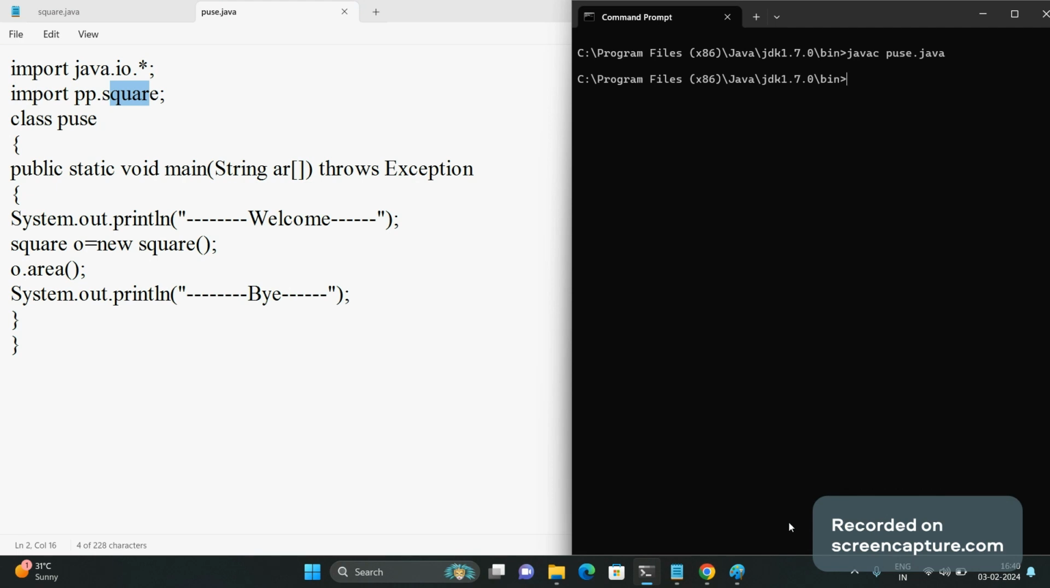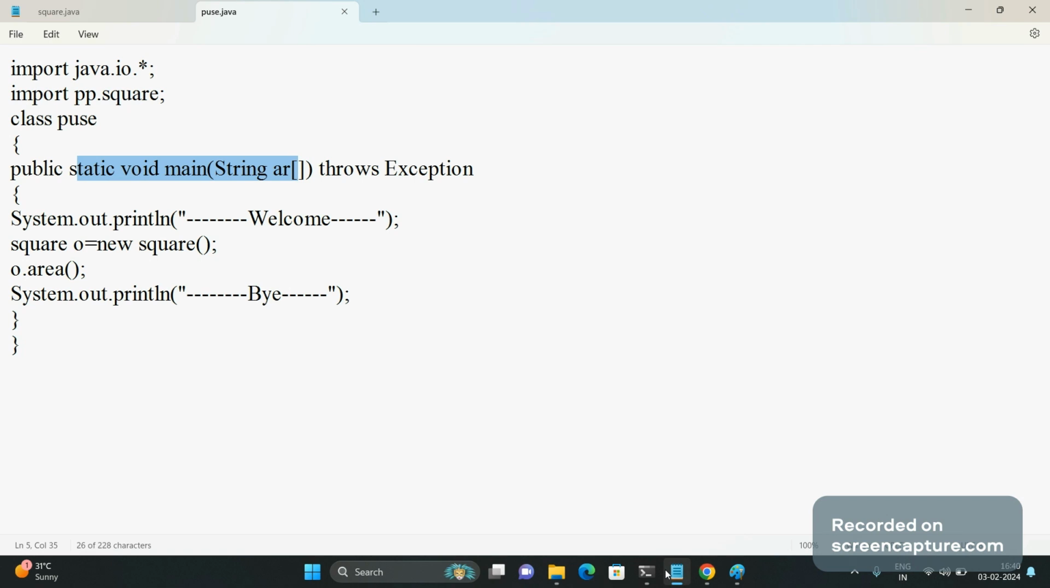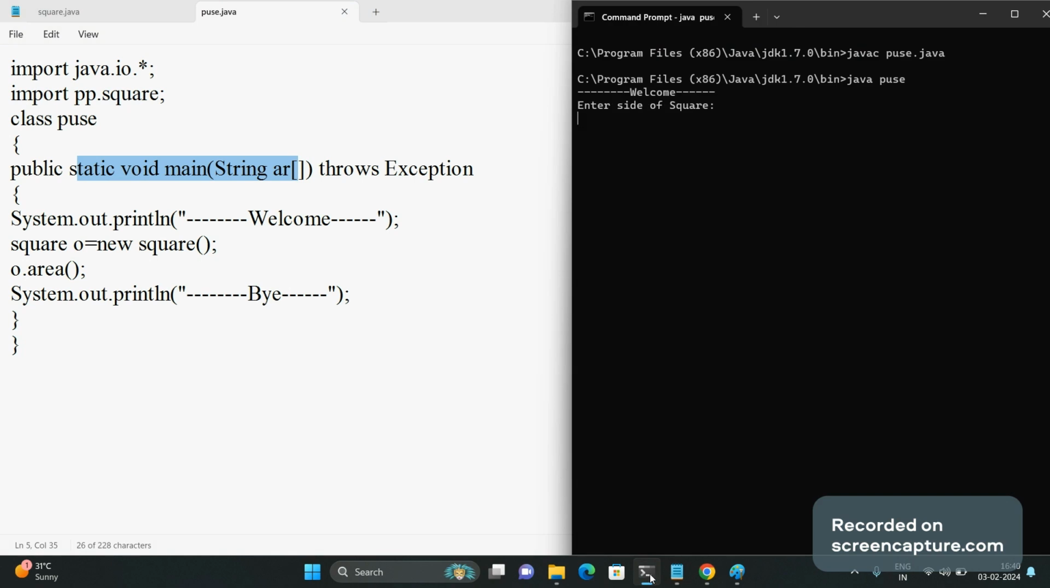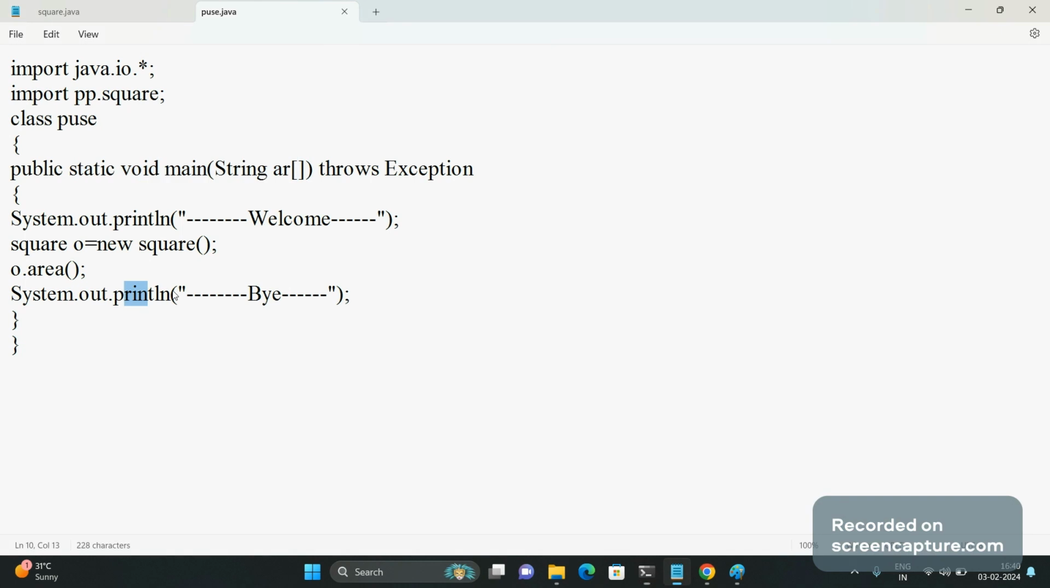We have compiled the javac puse.java file. Now we run java puse, because it has the main function. It is showing welcome, enter side of the square. I have given 4, the area of the square is calculated and the message is displayed. So specifically mention the name of the class in front of your package name, which will be very specific to access the file and to create the object of that class.